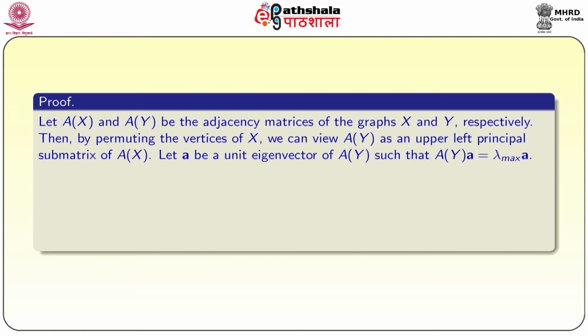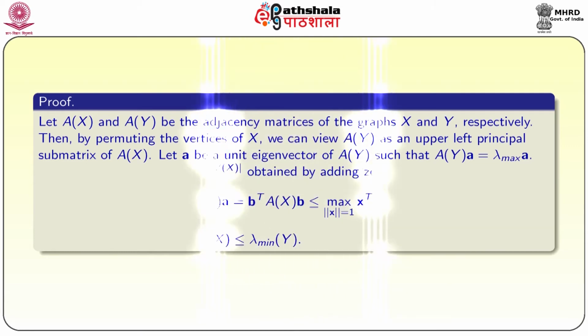Let a be a unit vector such that A of y into a is equal to lambda maximum of y times a. That means a is an eigenvector corresponding to the maximum eigenvalue of y, and further we are assuming that a is a unit eigenvector corresponding to the maximum eigenvalue of y.